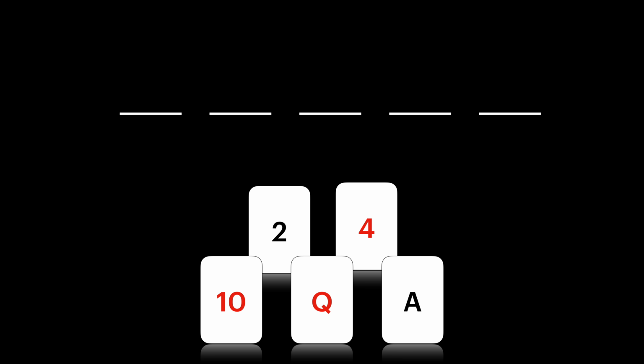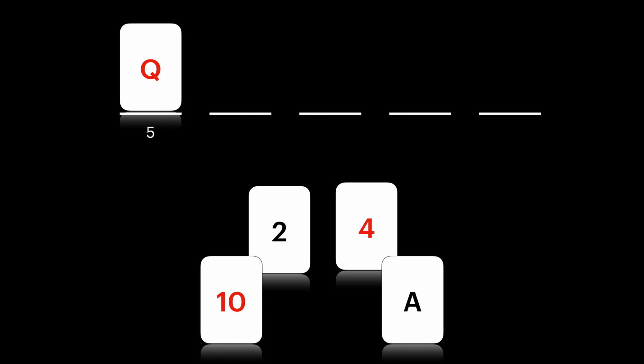So the first question we're going to look at is, if we have 5 playing cards, how many ways can we sort those? What's the basic option? To start with, we can pick any one of 5 cards for our first position. So we put the queen there.